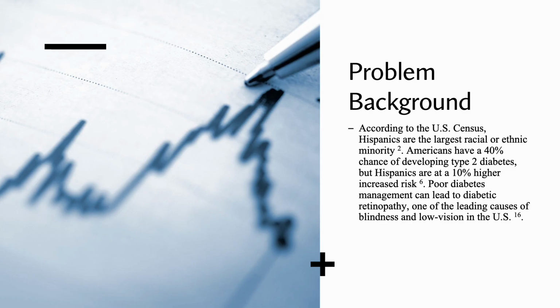For some background, according to the U.S. Census, Hispanics are the largest racial or ethnic minority. Americans have a 40% chance of developing type 2 diabetes, but Hispanics are at a 10% higher increased risk. Poor diabetes management can lead to diabetic retinopathy, one of the leading causes of blindness and low vision in the U.S.